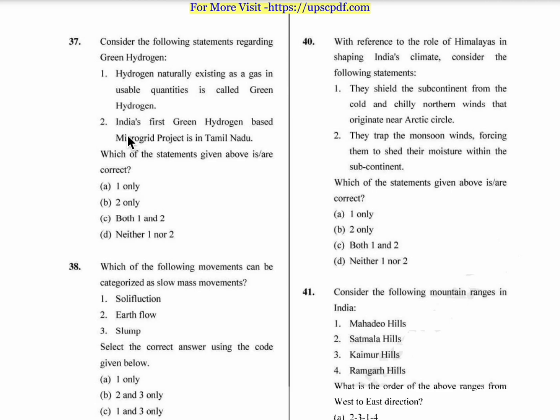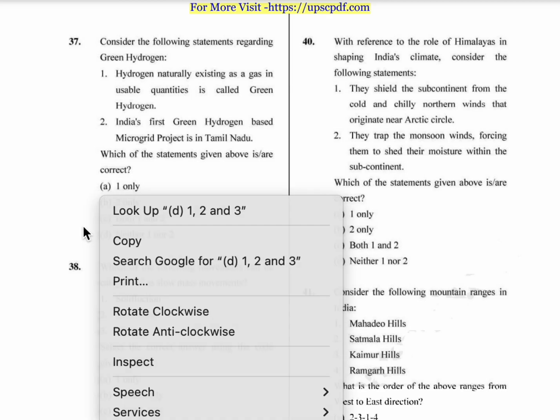Coming to the second statement, India's first green hydrogen based microgrid project is in Tamil Nadu. It is not in Tamil Nadu. It is launched in Andhra Pradesh in Simhadri. So it is not Tamil Nadu, it is Andhra Pradesh. So both these statements are wrong. So option D is the correct answer.